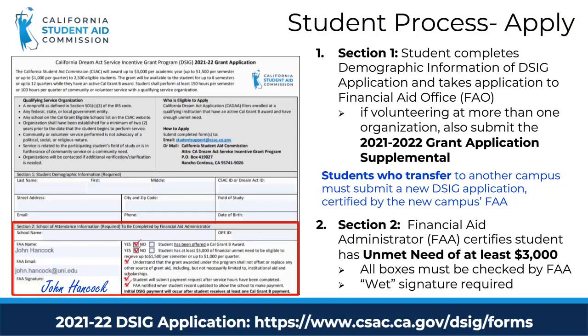Here is the screenshot of the grant application. In Section 1, the student completes the demographic information and then takes the application to the financial aid office. If volunteering with more than one organization, the student will also need to include the 2021-2022 Grant Application Supplemental Form. In Section 2, the financial aid administrator will certify that the student has sufficient unmet need of at least $3,000 to qualify.